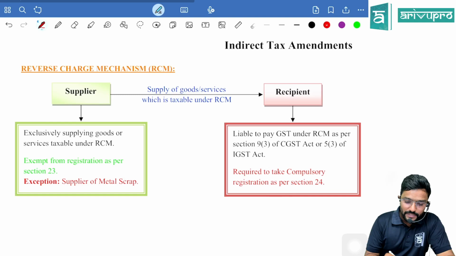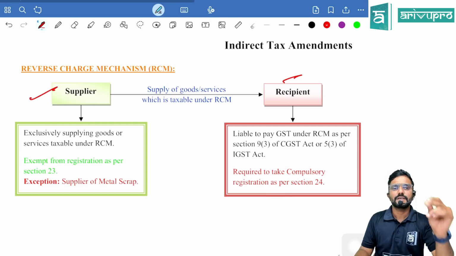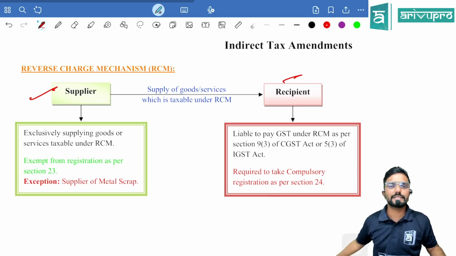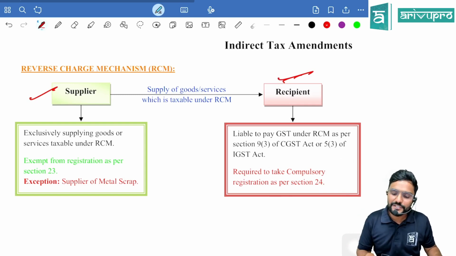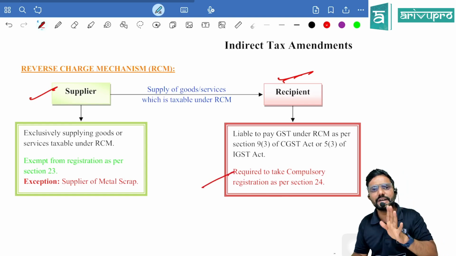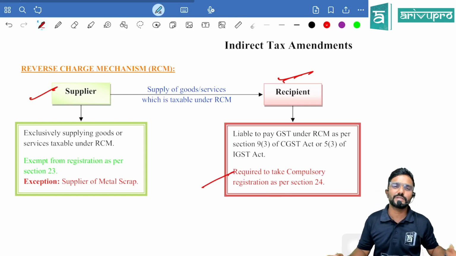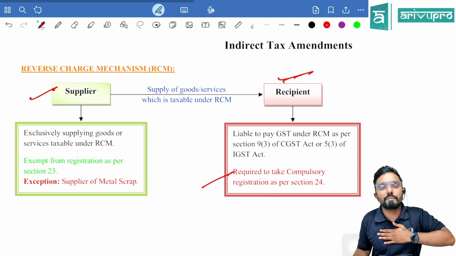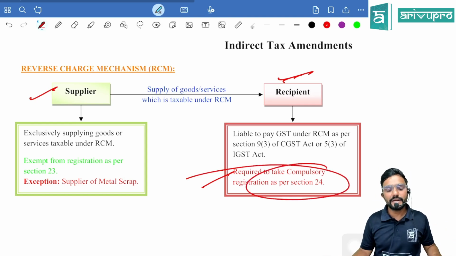Now, sir, a supplier is engaged in supplying goods or services which are always taxable under RCM, and he is not providing any other thing. Anything he provides, that is his outward supply, is always taxable under RCM. So the recipient is the one who is liable to pay tax. So for him, mandatory registration as per section 24, he has to get registered and pay tax. Or if he is already registered, well and good, just pay the tax. Because most of the RCM cases covered are where the recipient is registered already. Even if by chance, sir, an RCM case is applicable for me as a recipient, but I am not yet registered, what should I do? Compulsorily get registered.